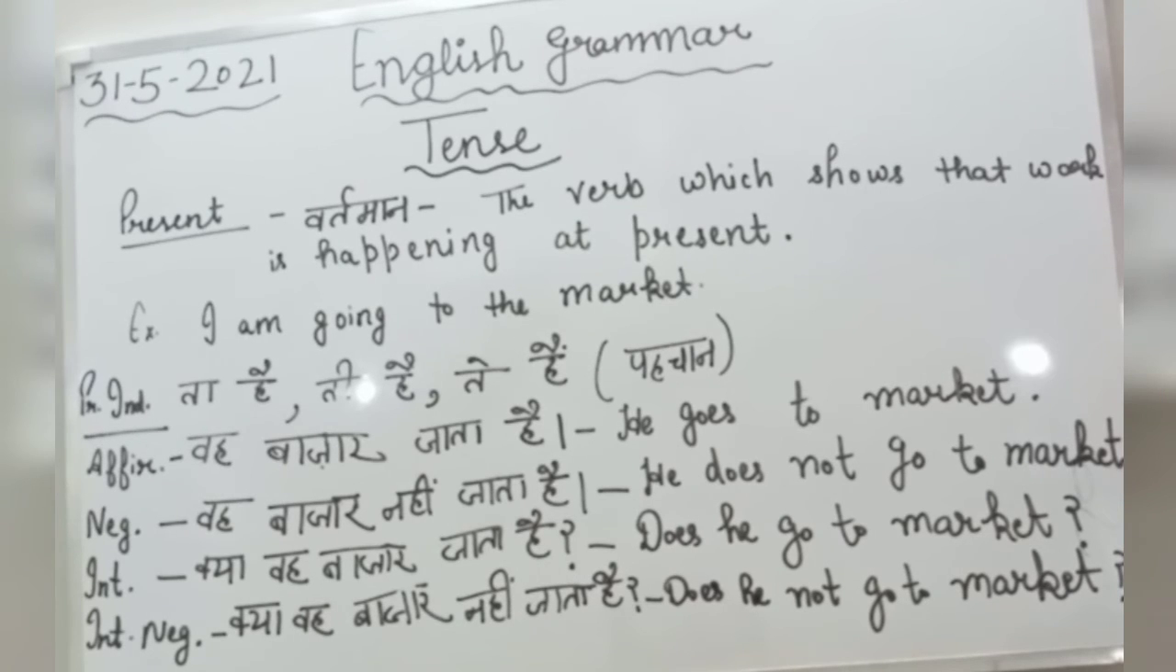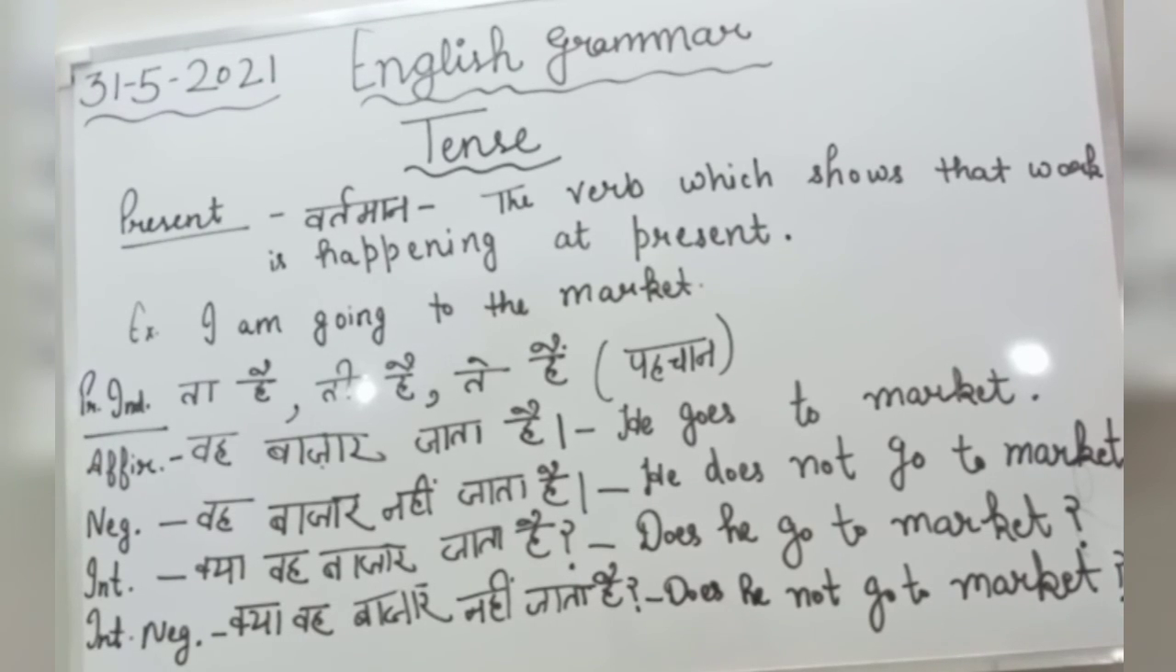So I hope negative sentence is clear. वह बाजार नहीं जाता है. He does not go to market. How will we prepare interrogative sentence? In interrogative sentence we have to place do or does at the starting plus subject plus verb's first form plus object. At the last we will place question mark.